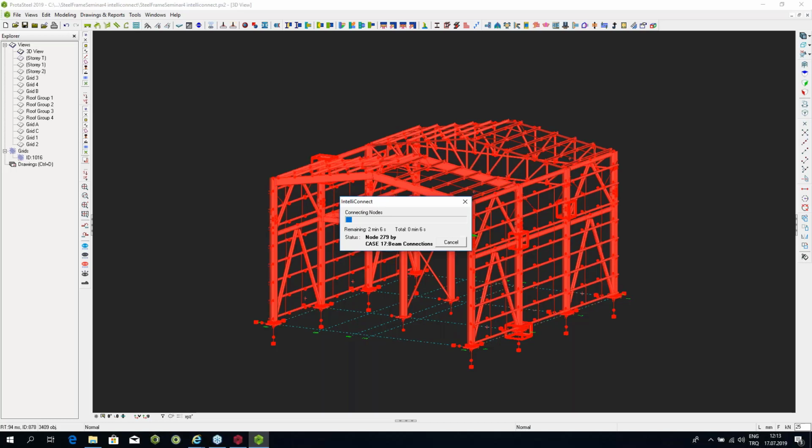the program starts connecting the floor beams. And it's going to need to shift some of the horizontal braces because I've selected a very difficult connection, the stiffened end plate connection, which usually will require some shifting of the horizontal. So this is going to take a while, but it's still like within a minute in all probability.